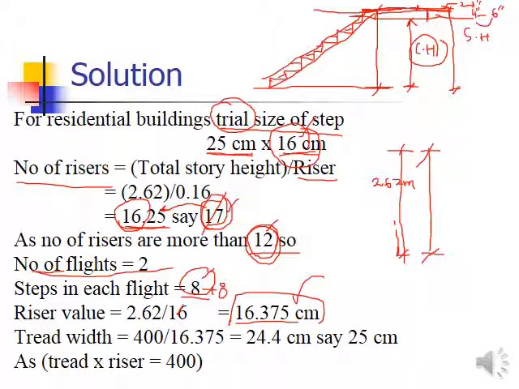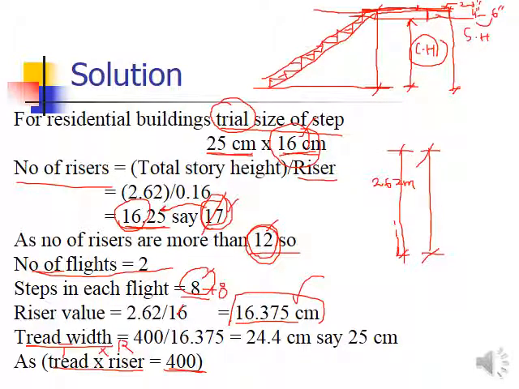So now story height divided by number of steps will be the riser value. Okay. Then tread width. Now we can decide about the tread dimension. Tread into riser should be equal to 400 centimeter. Okay, that's the criteria we have discussed already. If you multiply tread by riser, then this value should be 400 centimeters.